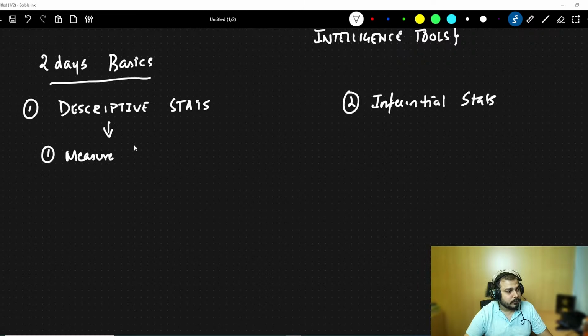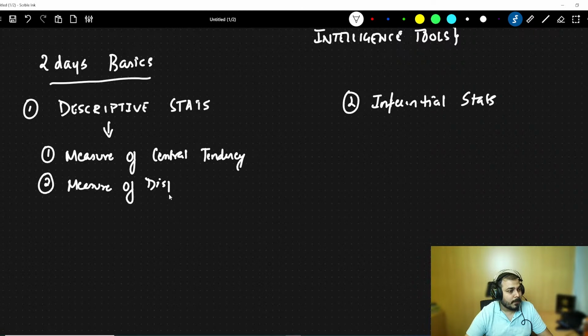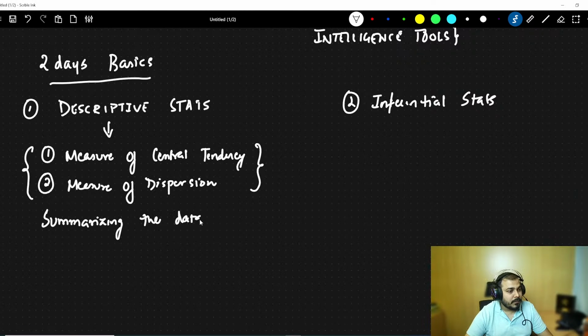In descriptive stats, some of the topics that I really want to mention are measure of central tendency and measure of dispersions. These are some of the examples. Anything that is related to summarizing the data, all the tools that you're probably using, like histograms, box plot, whisker plot, everything will come over here.